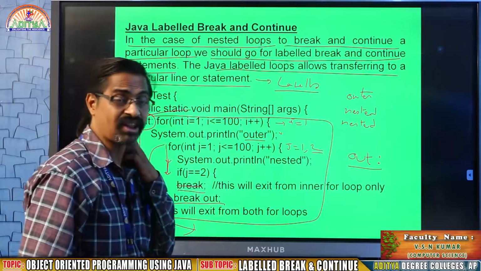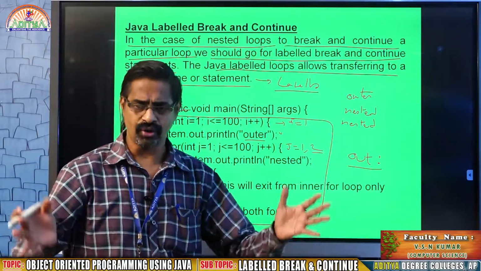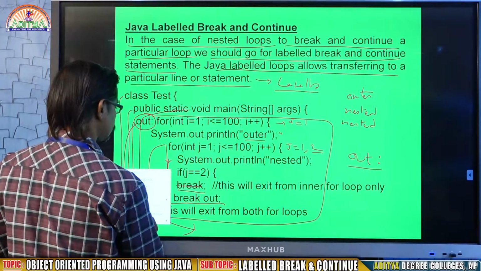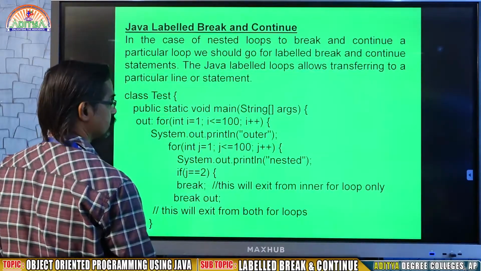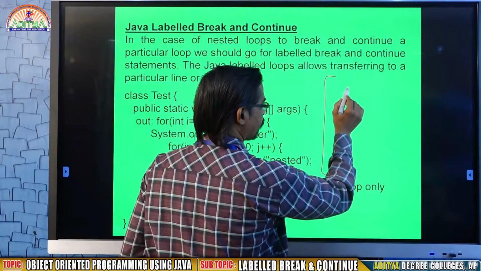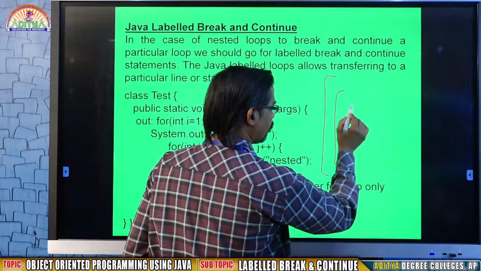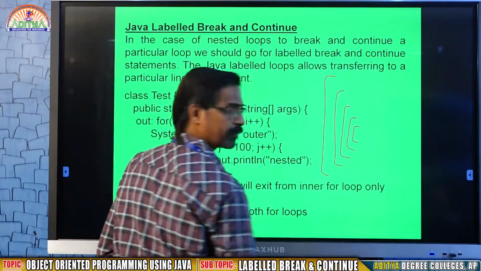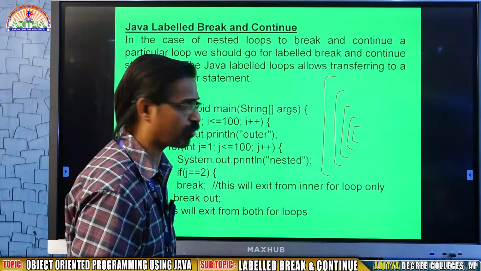So when is this break useful? Assume there is a for loop, inside there is another for loop, inside there is another for loop, and inside there is another for loop. This is a nested for loop, with a large number of for loops.